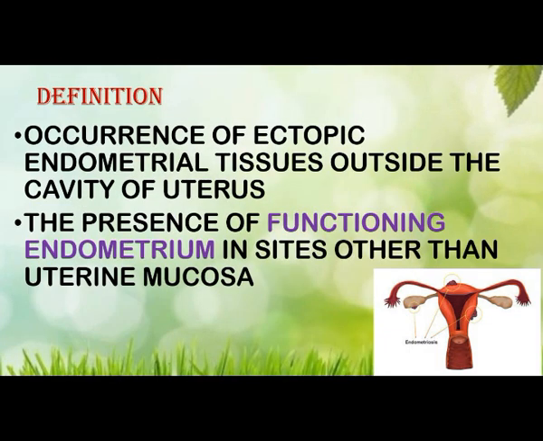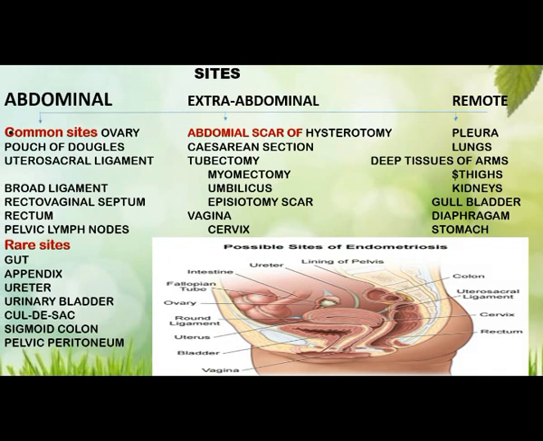Definition: occurrence of ectopic endometrial tissue outside the cavity of the uterus is known as endometriosis. The presence of functioning endometrium. So usually this functional endometrium is present inside the womb or uterus. But when this functional endometrium is present somewhere other than the uterine mucosa, that is known as endometriosis. We can see the other sites where the endometrium can grow, other than the uterus, because of some conditions.